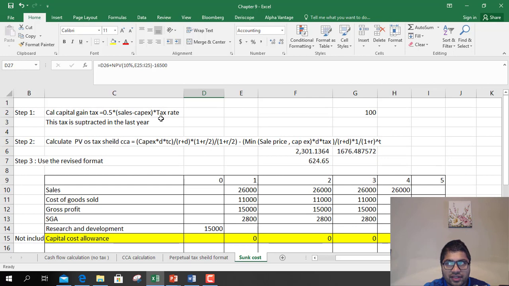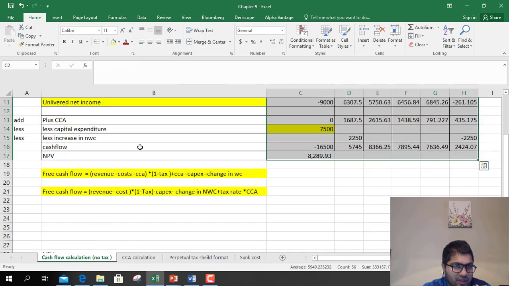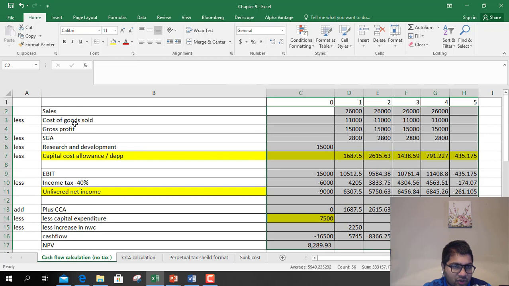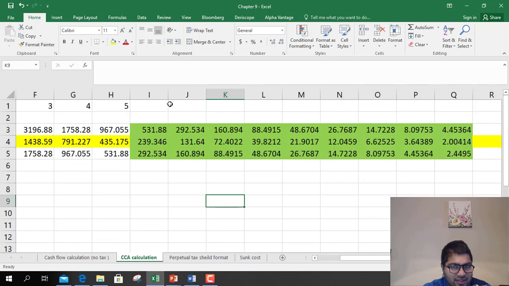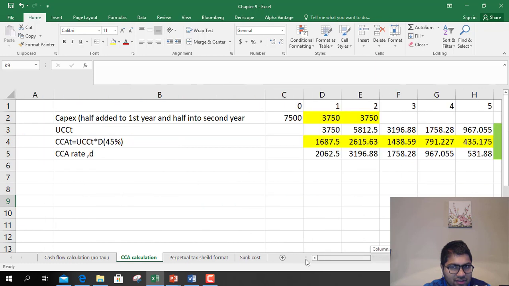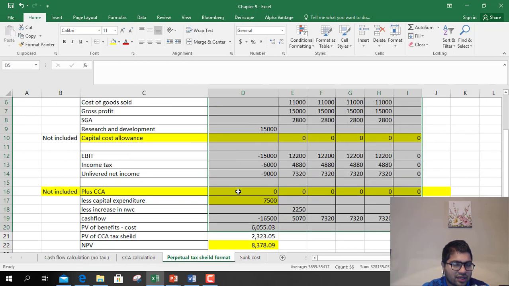What is sunk cost? When you're selling the project. So there are different ways to do it. The basic is the same. You calculate net income, you calculate cash flows, you discount the cash flows, find the NPV. First of all, you always need to do CCA calculations, right? If you're considering only those years, then include those CCA calculations, find the cash flows, discount them.